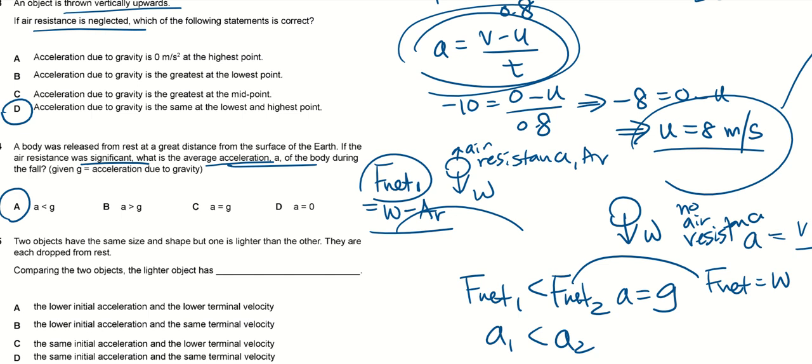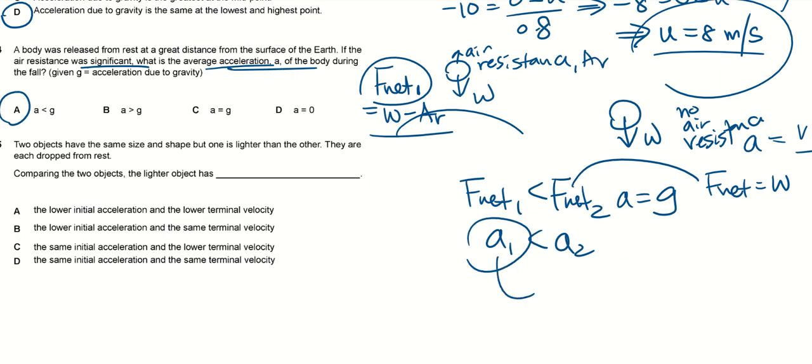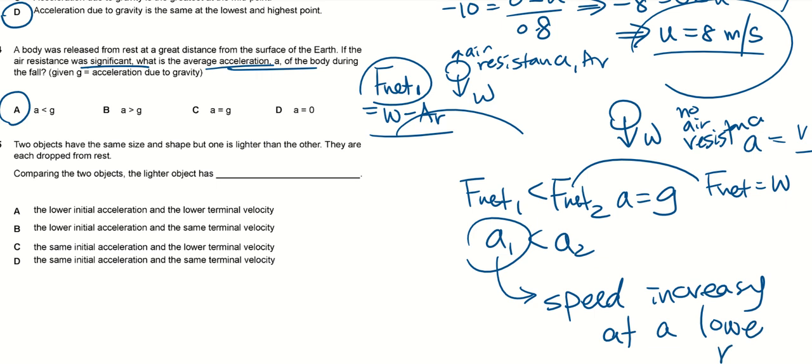Is the speed still increasing? The speed is increasing at a lower rate, but it's still increasing. Because just now I heard you say it is decelerating, so no. As long as there's acceleration, and if it's in the same direction of the motion, the speed will increase.